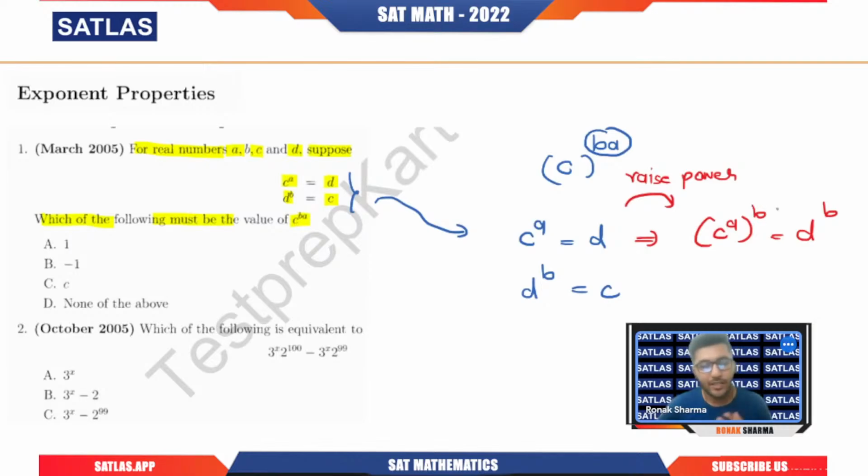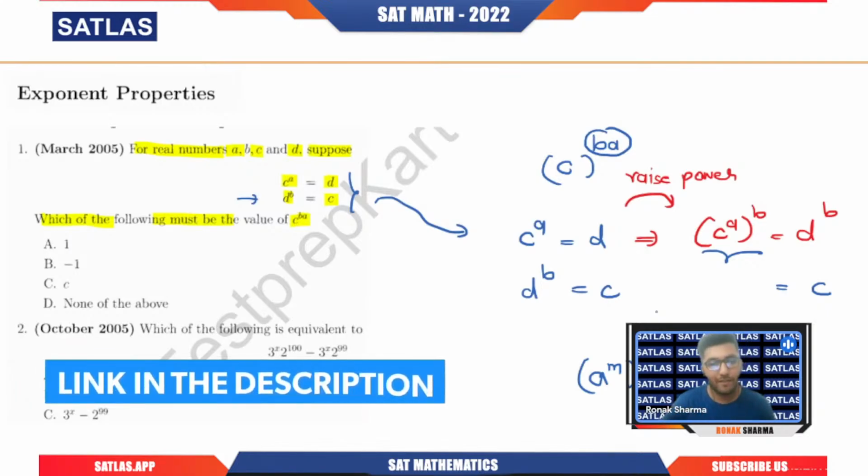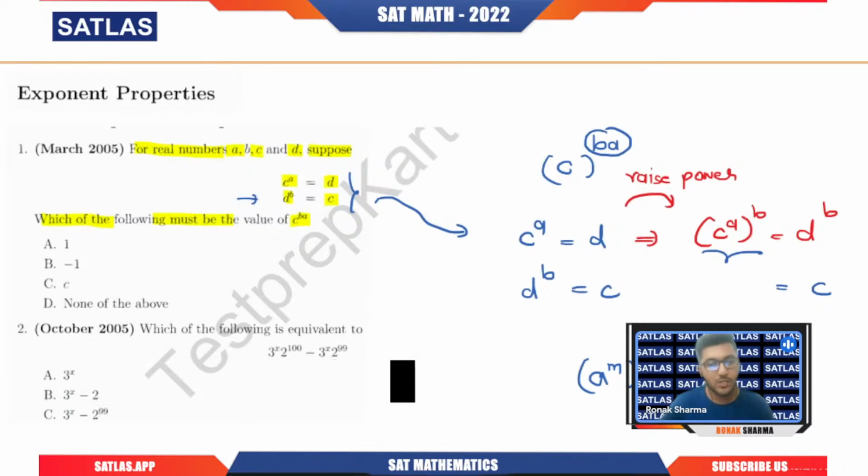Now tell me, are you able to spot d power b anywhere in the given conditions? Yes, exactly, the second condition, where d power b is equal to c. So can I write it equal to c? Yes. And here you can see that using the fundamental exponent law, a raised to power m, whole raised to power n, will become equal to a raised to power m times n. So basically, that will bring us to c power ab equals c. So your option C will be correct.